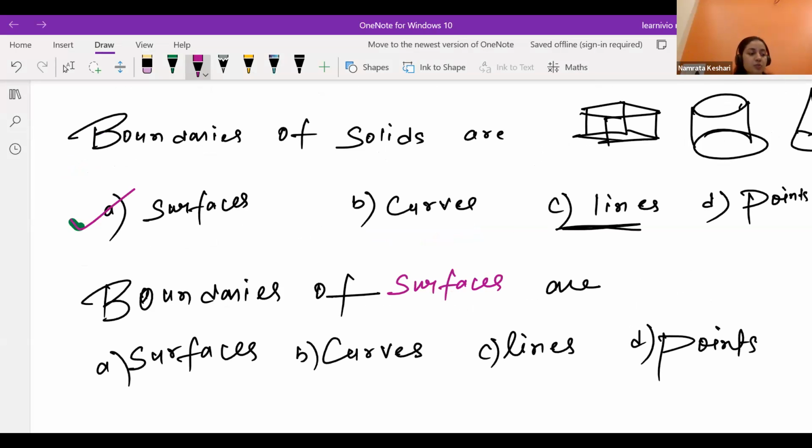Shall I show it to you? Let me show it to you. Can you see it? This is a solid figure. If you can see on the screen, this is a solid figure. These are the boundary. This is the boundary. This is the boundary. This is the boundary, right? Boundary of a solid figure is what? Yes, ma'am, it's a surface. It's made up of surfaces, right? Everyone getting it?